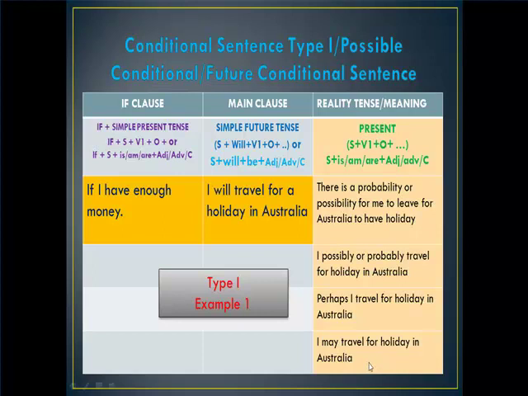If I have enough money, I will travel for a holiday in Australia. It means there is a possibility for me to leave for Australia to have a holiday. Or I possibly or probably travel for a holiday in Australia. It can be in a different meaning: perhaps I travel for a holiday in Australia, or it has the same meaning as I may travel for a holiday in Australia.